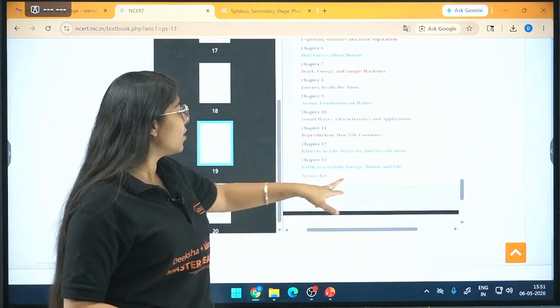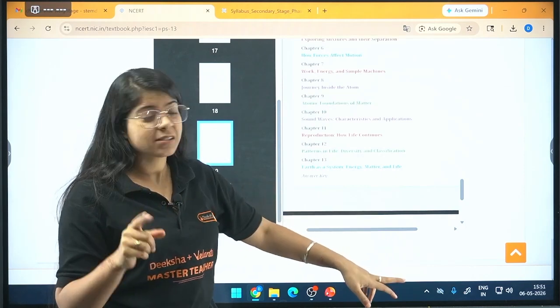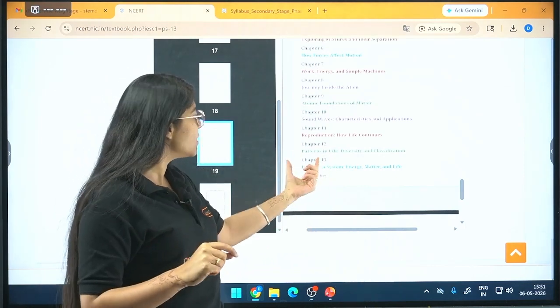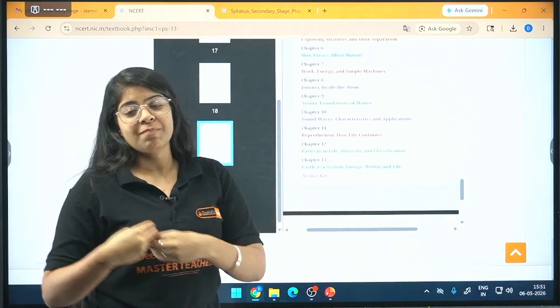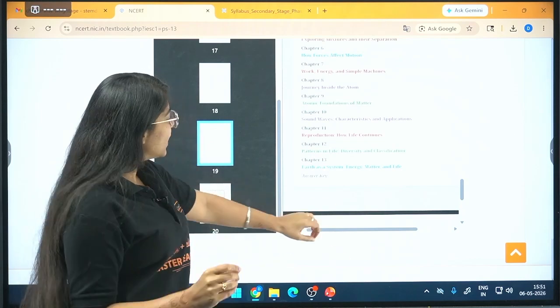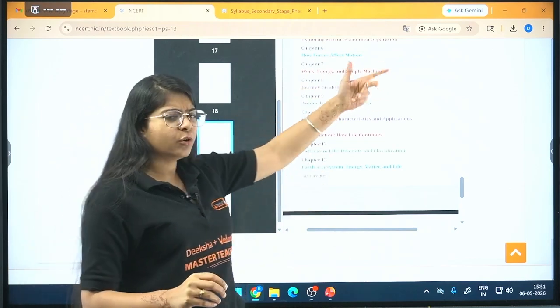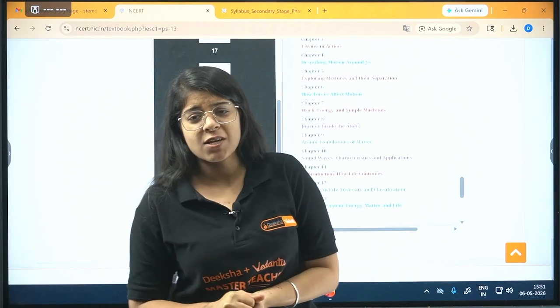Then we have Earth as a System. I was talking about Earth science, and this is exactly what that is: Earth as a System, Energy, Matter and Life. So these are 13 chapters, which include the first chapter as the introduction as well.